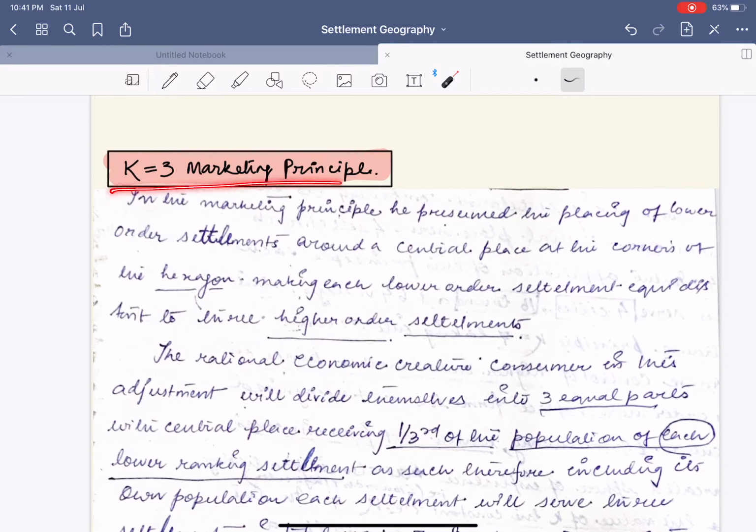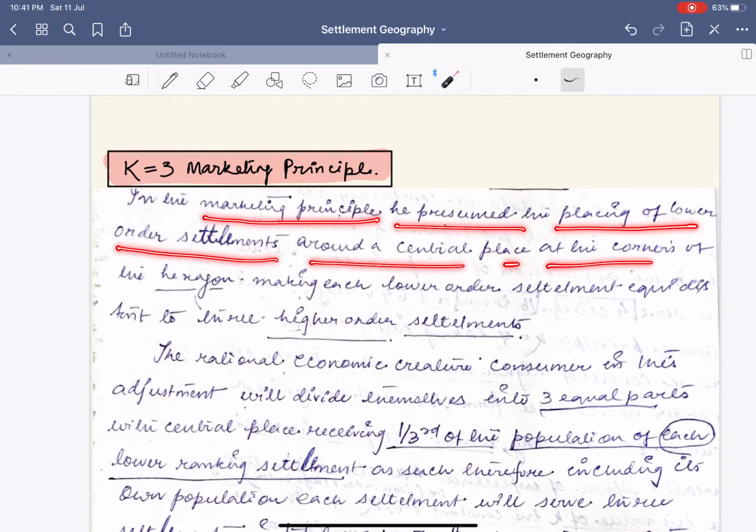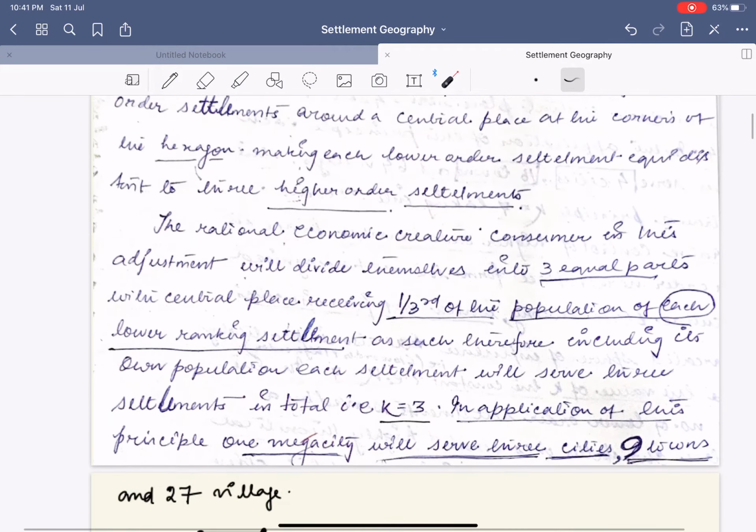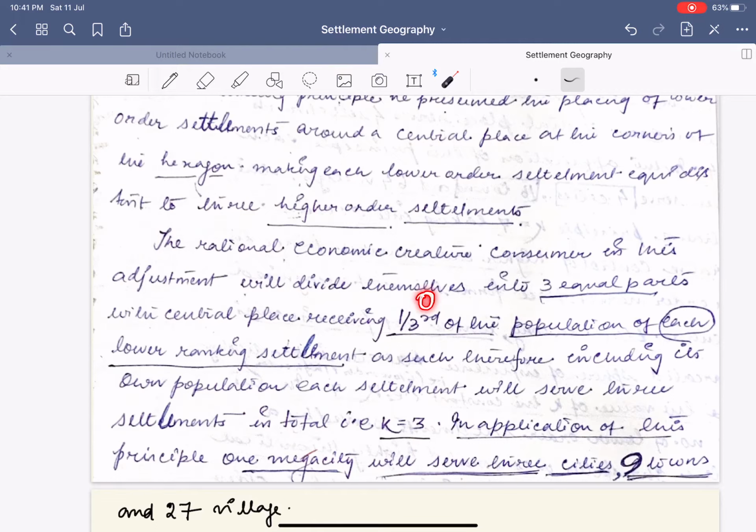The first principle was K=3, the marketing principle. What is this marketing principle? In the marketing principle, he presumed the placing of the lower order settlements around a central place at the corners of the hexagon, making each lower order settlement equidistant from the 3 higher order settlements. This is the example. It says that this is a higher order settlement. Let us place 6 lower order settlements around the higher order settlement.